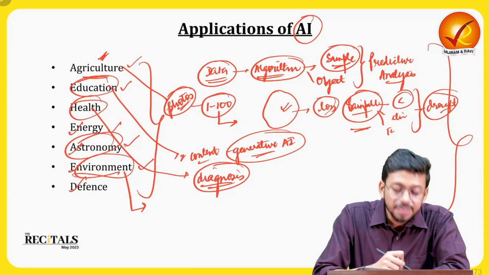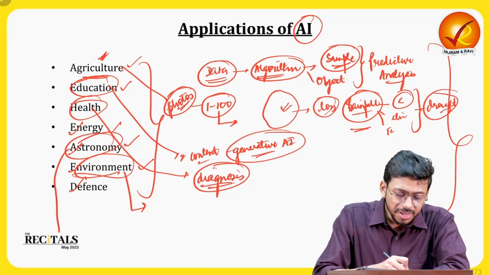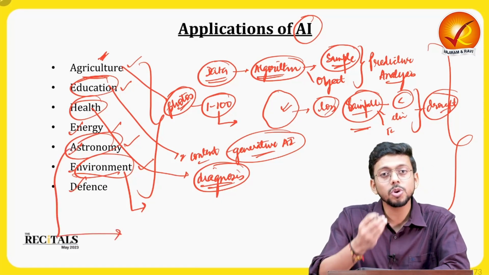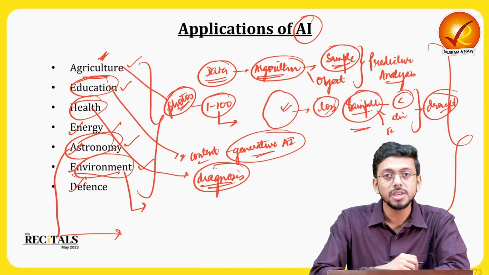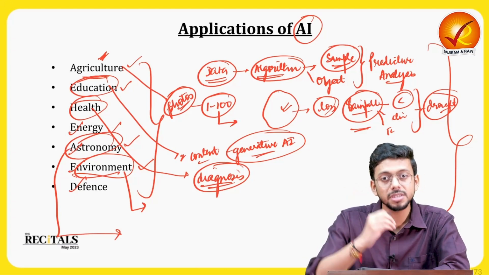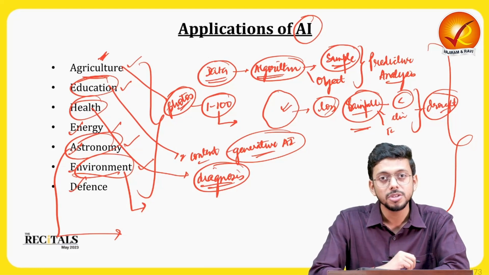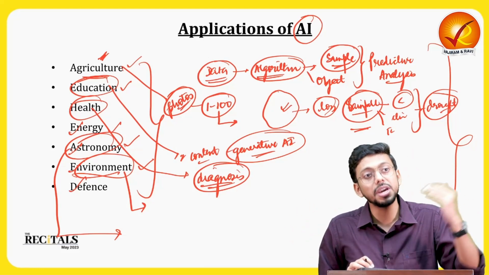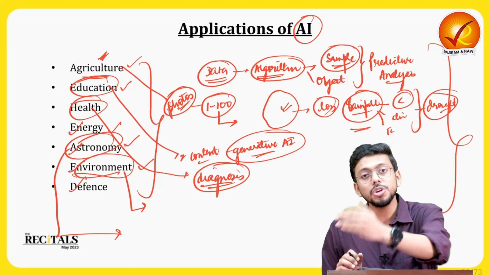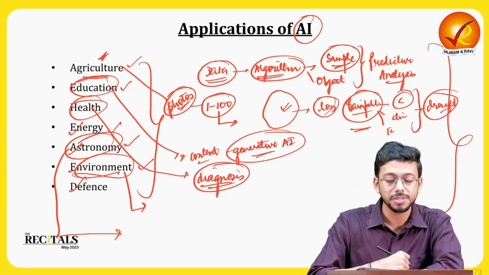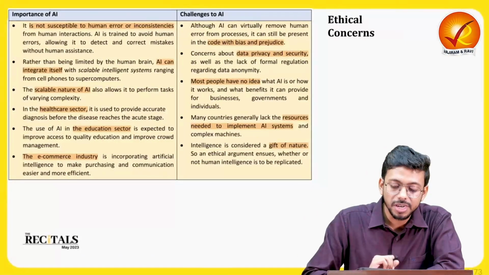In astronomy we have seen that we can see this particular phenomenon is happening. These are the details. Let's say a supernova has happened or a black hole has merged. These are the radio waves or x-rays which are being thrown out of that particular phenomenon. So if we have a lot of data of the x-rays or radio waves, can we not tell that a black hole has merged or neutron stars have merged? All these things can be used in artificial intelligence, right? So that is the application of artificial intelligence.